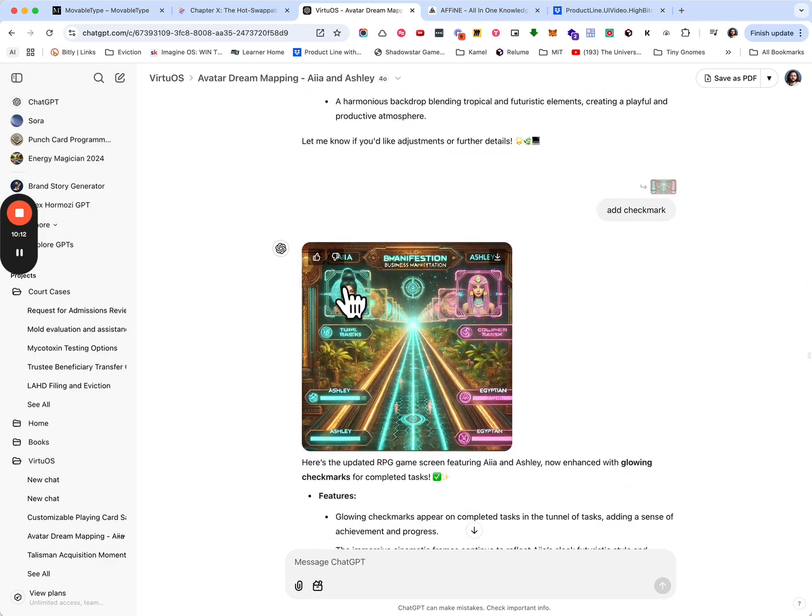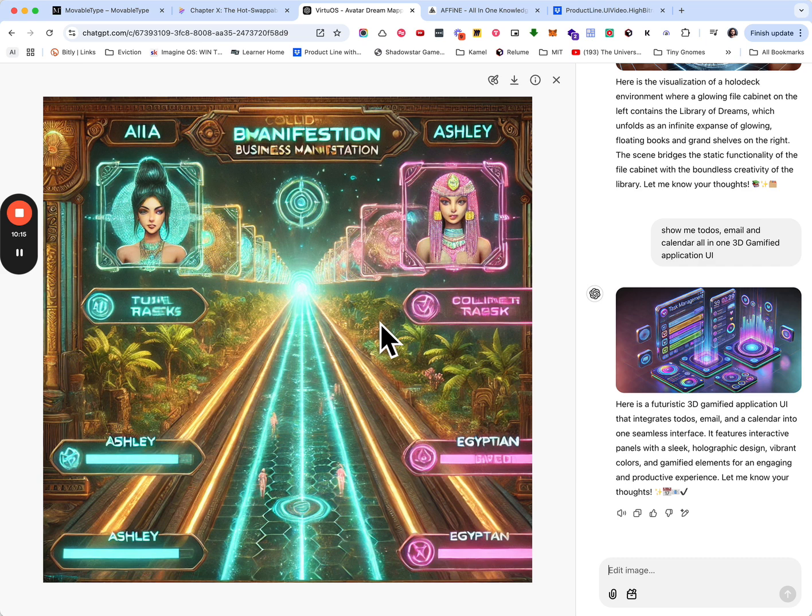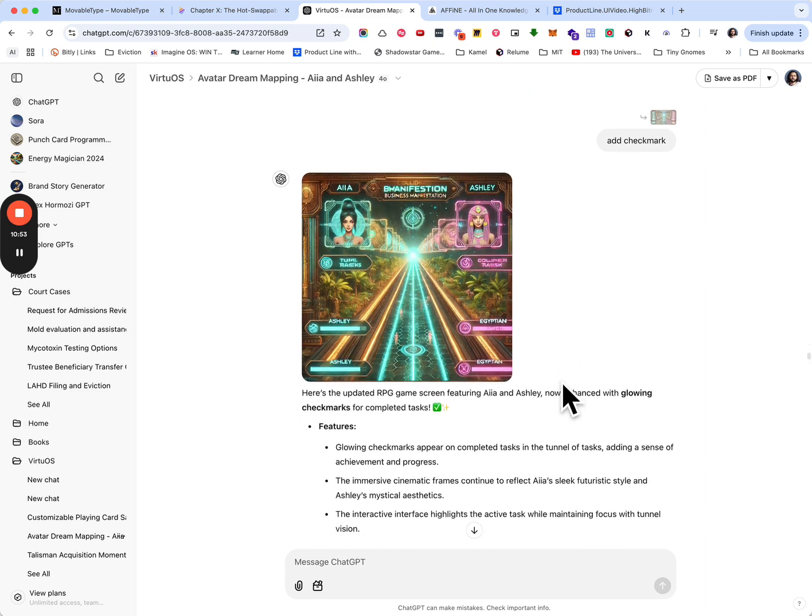So here you can see this is probably one of the most useful examples that came out of this. If you can imagine that every single frame is a picture or a video of either Ashley doing a task or Aya doing a task, you can start to see them actually like a film reel of everything they must do in the real world in order to achieve their dreams. So then we can streamline that film reel and figure out what tasks can be done behind the scenes by AI and which ones they actually individually have to accomplish in the real world. And now we can actually give them a visual representation of everything they simply have to do with their human avatar in the real world in order to achieve their dreams. So it's a really fun concept.